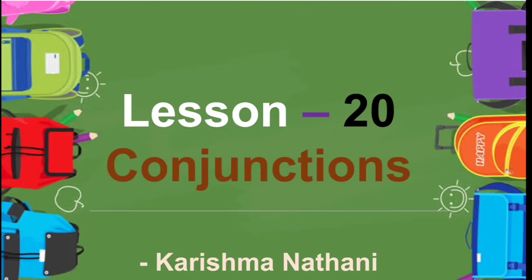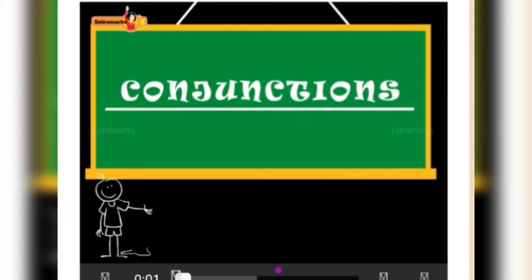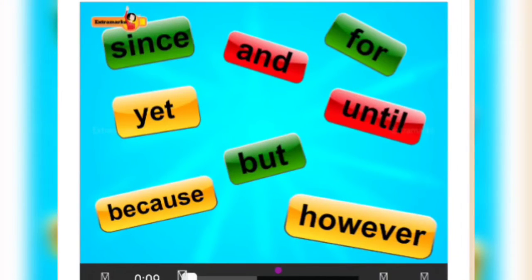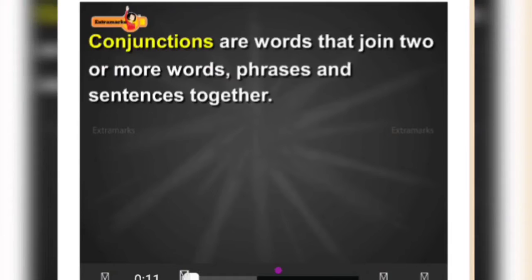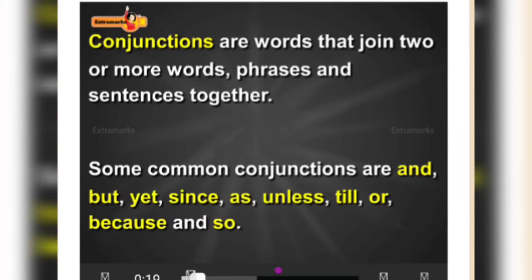Today we are going to learn lesson number 20, conjunctions. Today we will learn about conjunctions. Conjunctions are words that join two or more words, phrases and sentences together. Some common conjunctions are and, but, yet, since, as, unless, till, or, because and so.